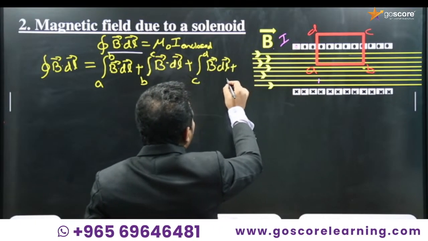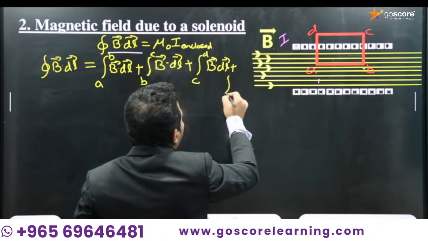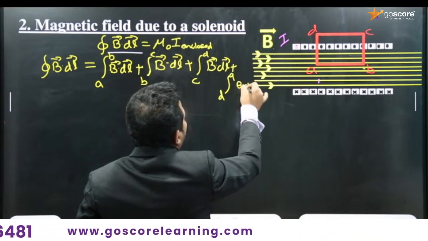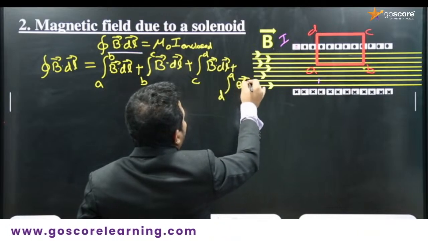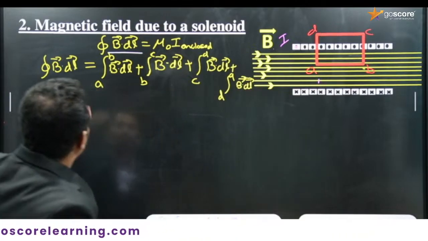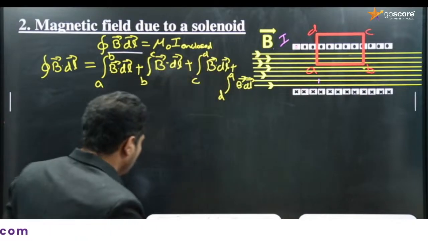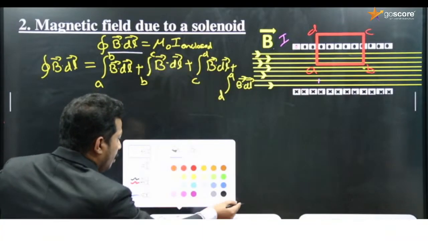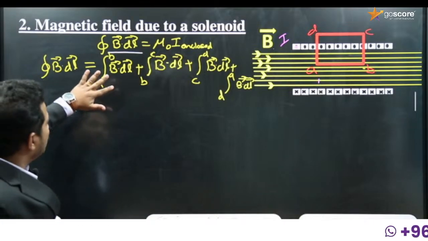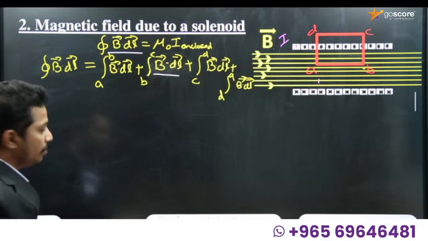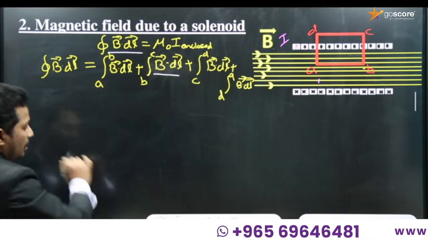So I will write beneath the integral, dl, A to B, then B to C, then C to D, and then D to A. After writing this, please follow me. Let's leave the first term for now, because we will understand it later, and just consider the second term.